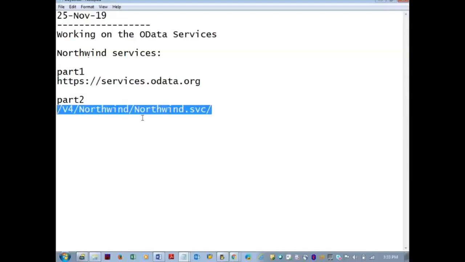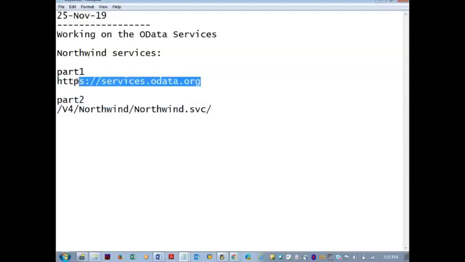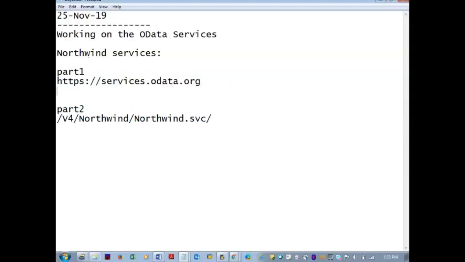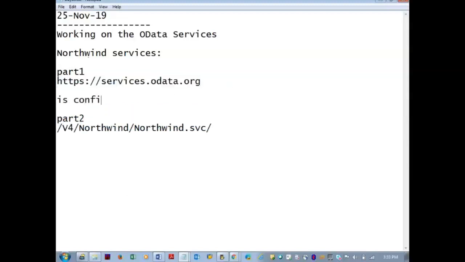When you generate the OData service in the backend, you are going to get this part 2 only. When you are moving the application from development to quality and quality to production, your part 2 remains fixed. Only the part 1 will change. That is the reason part 1 is configured in the SAP HCP, HANA Cloud Platform, which we generally call the cockpit.